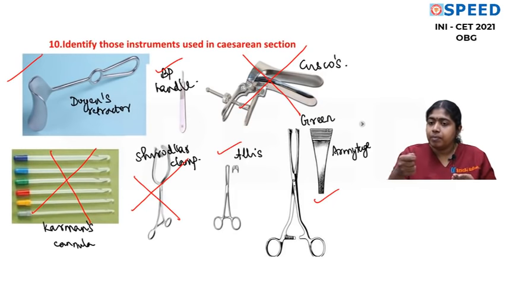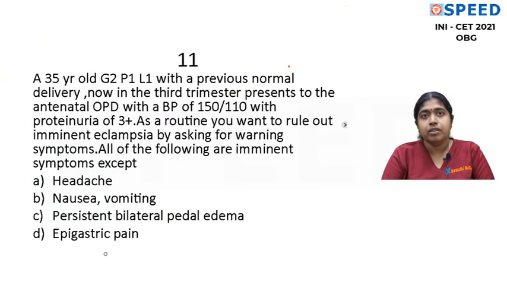Fine. We will need the scalpel once again to make a uterine incision. We will need the Doyen's retractor to retract the bladder down and find the lower uterine segment before we make an incision. And then after we deliver the baby, we will need clamps to apply on the umbilical cord. Then we will need Allis forceps or Green Armytage forceps to hold the uterine angle and the edges. And then we will need Vicryl with a needle holder to suture the uterus. We might need a catgut if we are additionally going to do a sterilization procedure. We might need again Prolene or Vicryl to suture the rectus sheath. So very simple instruments for cesarean section, and please know the name of the retractor. It is Doyen's retractor.